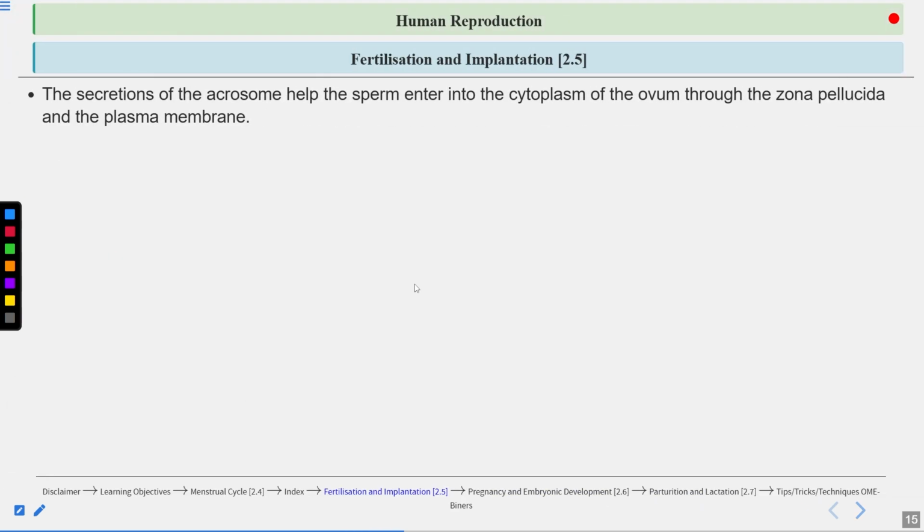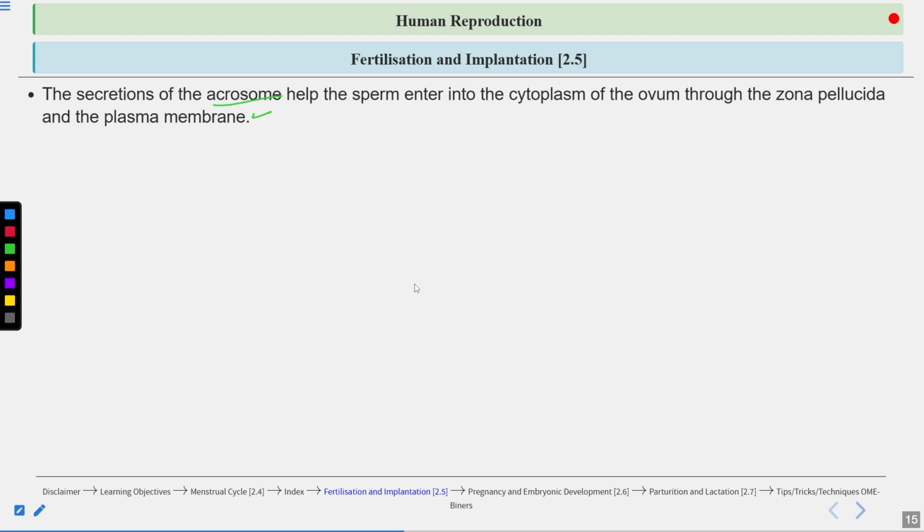Now, what happens here? Secretion of the acrosome helps the sperm enter into the cytoplasm of the ovum through the zona pellucida and the plasma membrane. When we studied the structure of the sperm, we talked about the acrosome present on the anterior portion of the head.